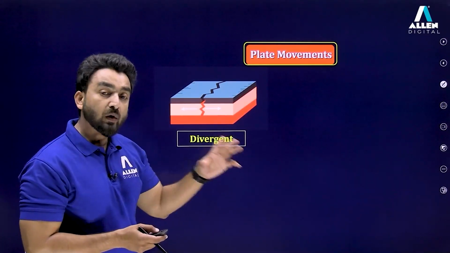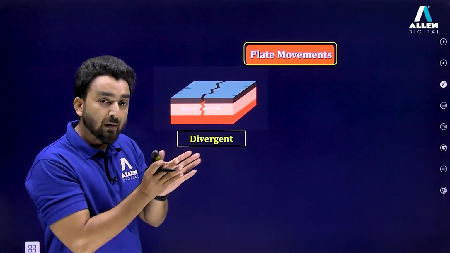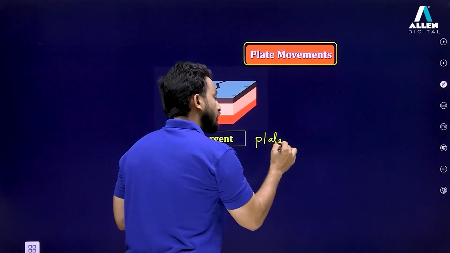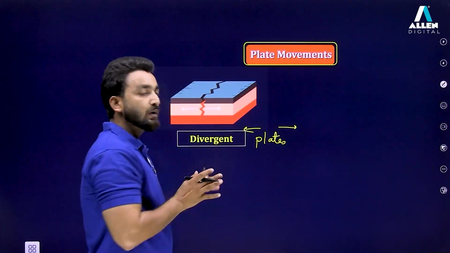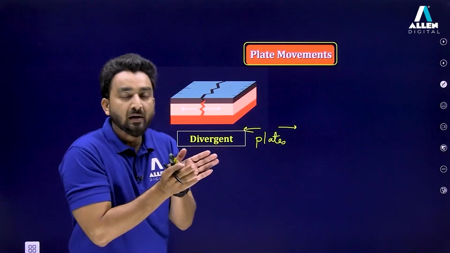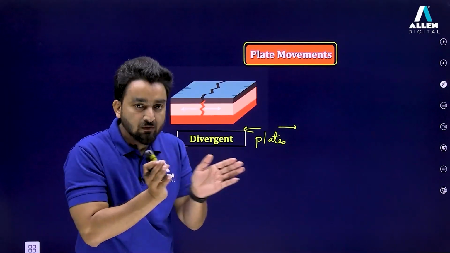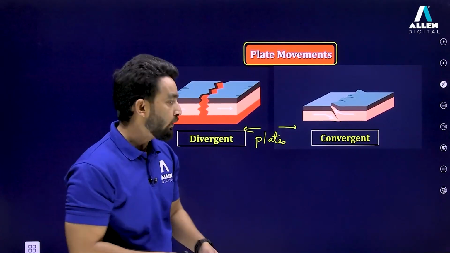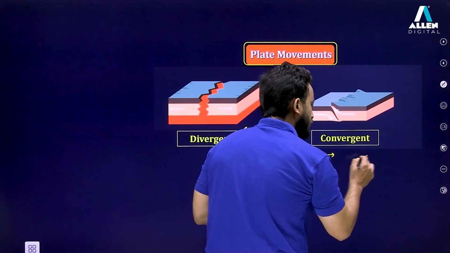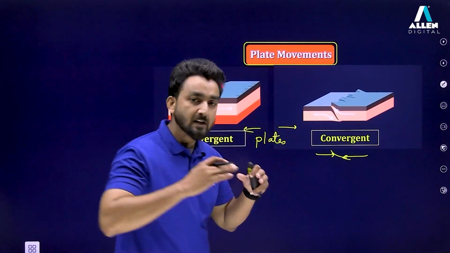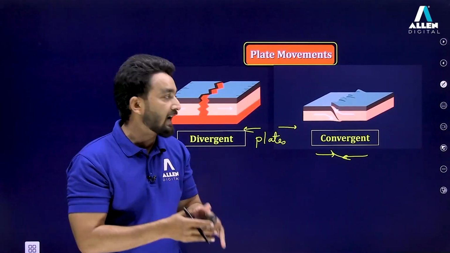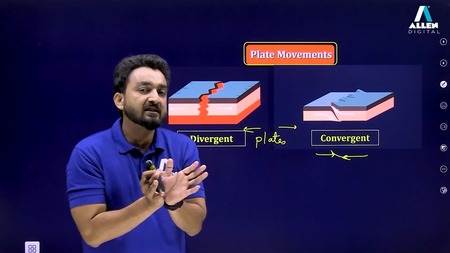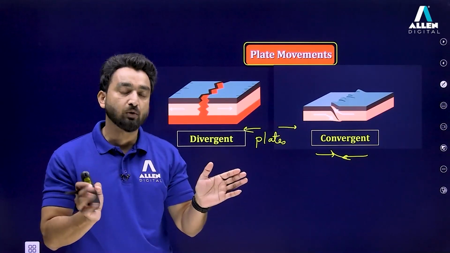So divergent movement, divergent means the movement apart from each other. When plates move apart from each other, that is the divergent movement, right? So you can say that North America and South America diverged and they floated apart from each other. That is the divergent movement, right? Similarly, convergent movement, when two plates come close to each other and they collide, or they submerge over each other, that is convergent movement. Again, this is a horizontal movement. Divergent and convergent are both examples of the horizontal movement, right?